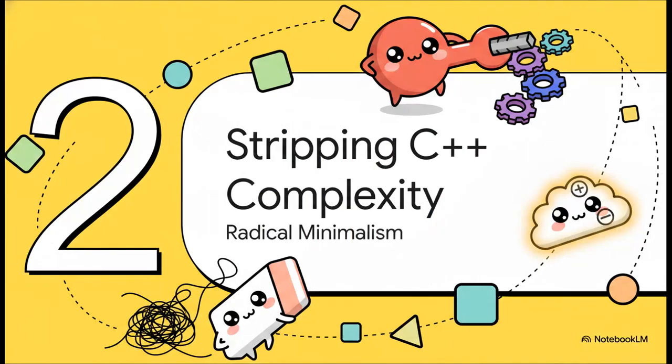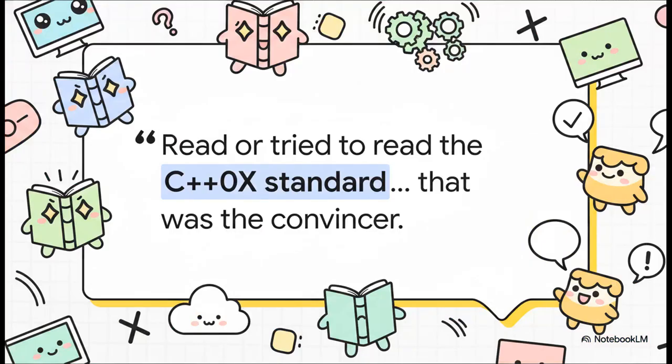Moving on to part 2. Stripping away C++ complexity. For the Go team, removing features was actually their ultimate superpower. They framed the creation of Go not as a chance to bolt on cool new tools, but as a radical intervention to pull away from C++ complexity.